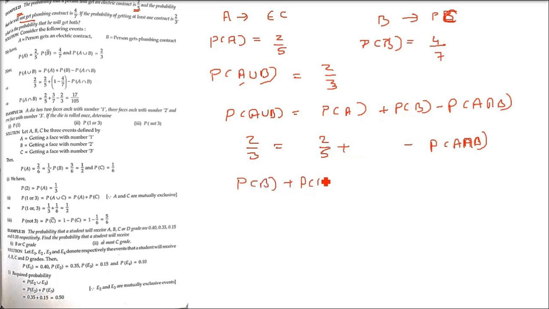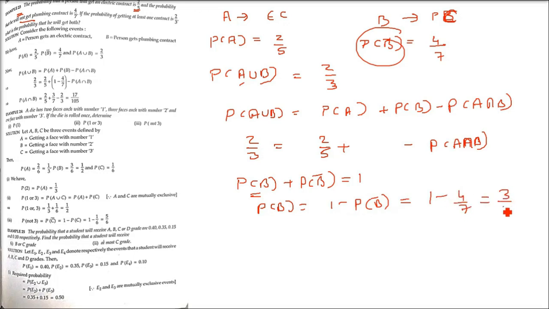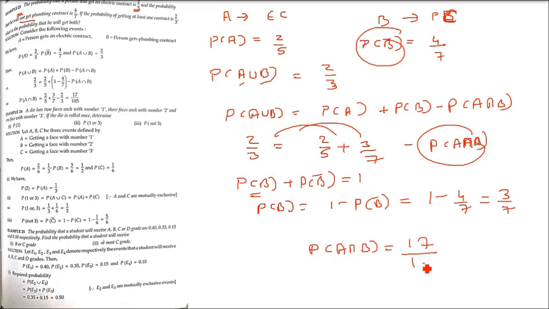We know that the happening and not happening of an event, if you add them, is 1. So P(B) equals 1 minus P(B bar), which is given in the question as 4 by 7. 1 minus 4 by 7 is 7 minus 4 by 7, that is 3 by 7. So put it here. Now take P(A intersection B) to one side and the rest on the other, and you will finally find it to be 17 by 105. This is one more type.